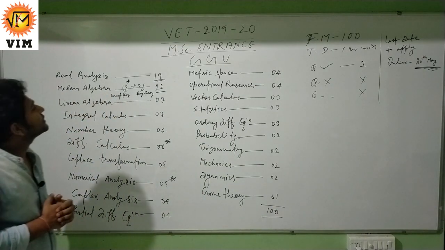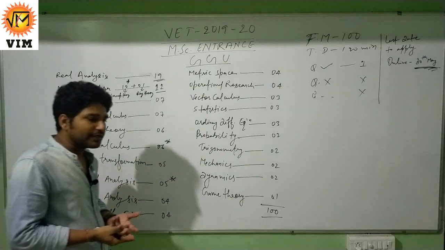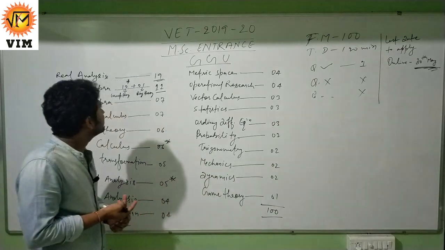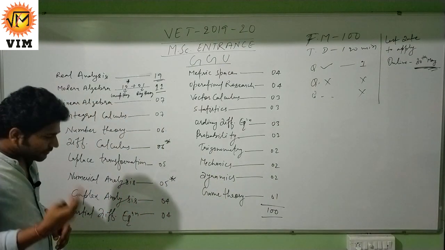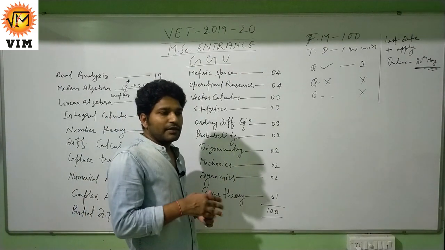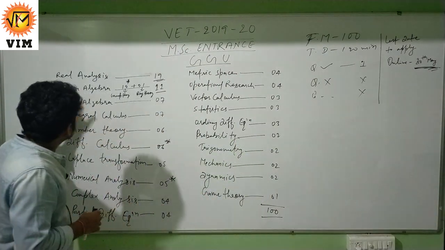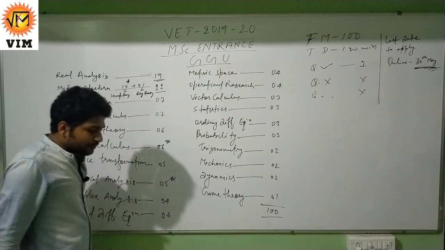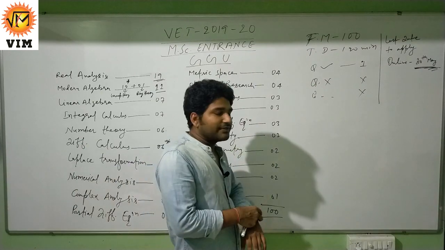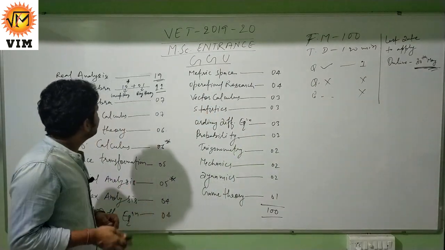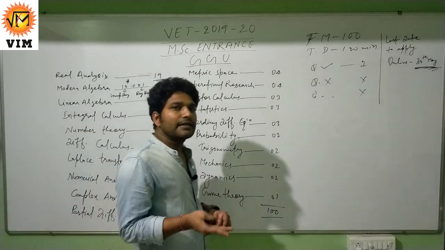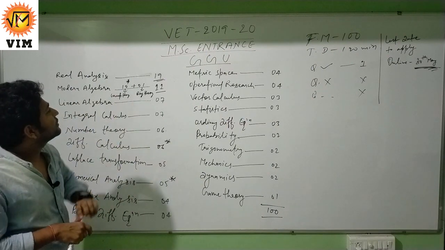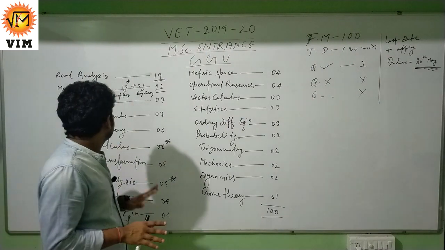From real analysis, 19 questions were asked, from the sequence and series of real numbers, limit, continuity, differentiability and uniform continuity of functions of one variable, and also from the nature of roots of polynomials of at most 3 degree. From modern algebra, 11 questions were asked, 10 from group theory and 1 from ring theory. Questions of group theory are from the definition of binary operation, definition of group, theorems related to cyclic groups, non-cyclic abelian groups, and also from the properties of symmetric group Sn. And the question of ring theory is totally based on the definition of ring.